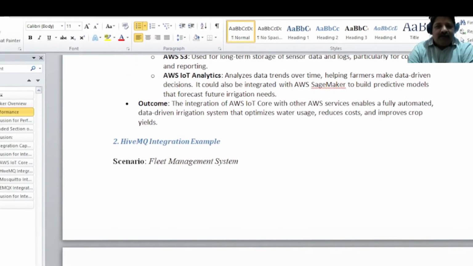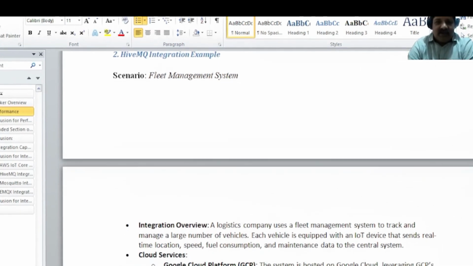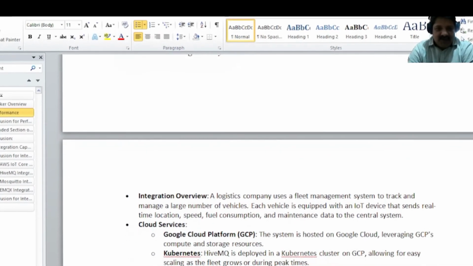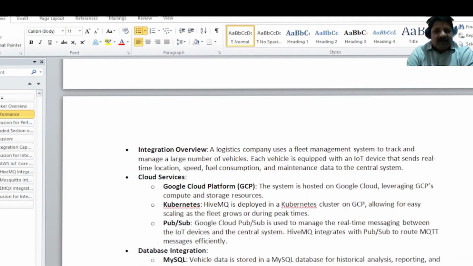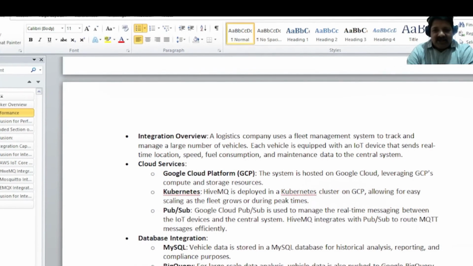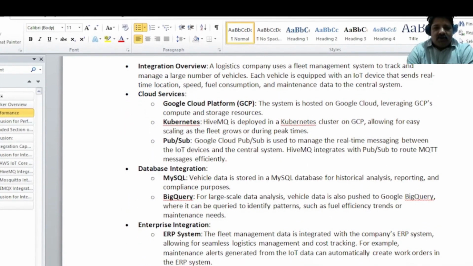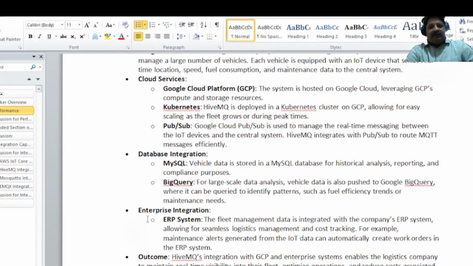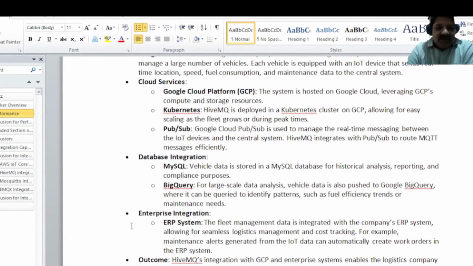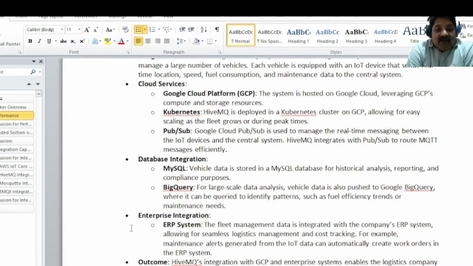In the case of fleet management or a connected car platform, HiveMQ is the best broker. You can have interfacing with Kubernetes, and database integration is also good here, because you need to store the vehicle data in your database. For enterprise integration, you can integrate with your ERP system.